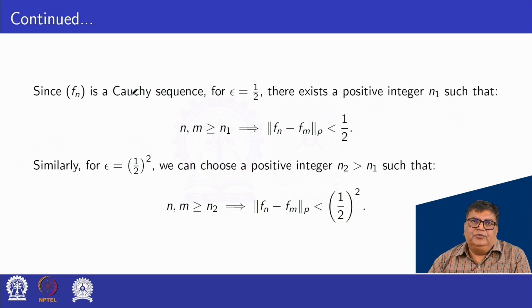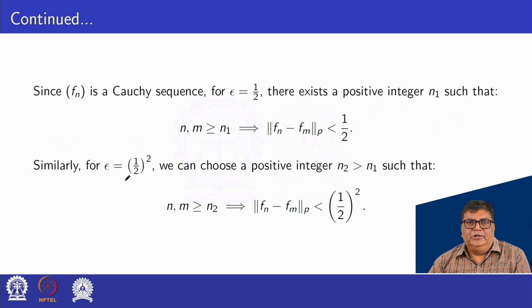Since f n is a Cauchy sequence, for epsilon equal to half, there exists a positive integer n1 such that for n, m greater than or equal to n1, norm f n minus f m, p is less than 1 by 2. As per the Cauchy sequence, norm f n minus f m under the pth norm is less than epsilon, here epsilon is equal to 1 by 2. So we have this condition for n, m greater than or equal to n1.